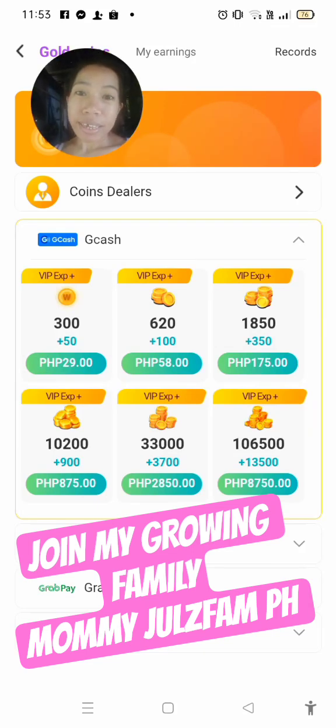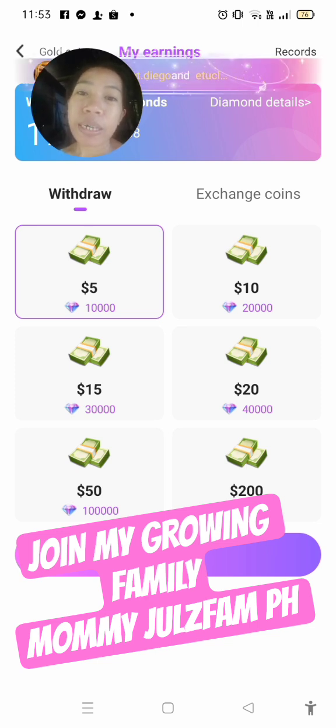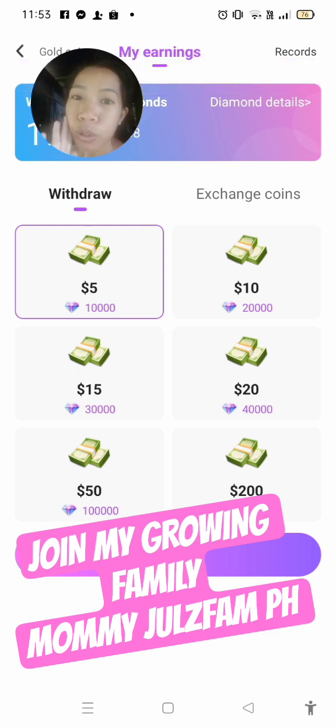Welcome back. For now, I'll show you my earnings. So this is the diamond, and the minimum withdrawal in diamonds is $5, equivalent to 10,000 diamonds. So it's very small. And this is the available withdrawal options: $10, $15, $20, $50, and of course $200.